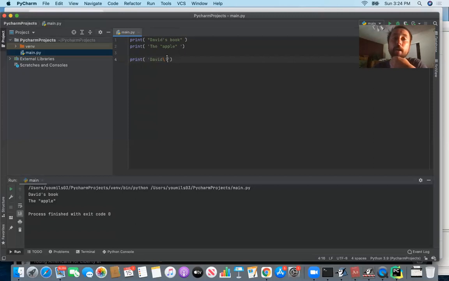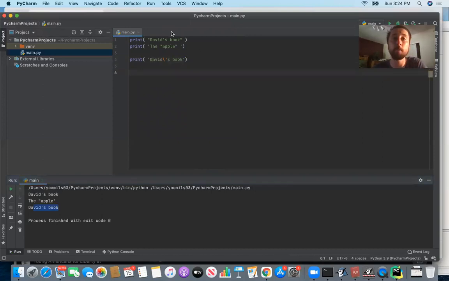So the way around that is to have a backslash. This is called a delimiter, and it says for the next apostrophe, I don't want you to end the string. I don't want you to end what I'm trying to print. I want you to literally print the apostrophe. So just take this as a standard apostrophe that should be printed to the console. And then you could go ahead and run it. This would be an example of a delimiter, and now you can print David's book using single quotations.